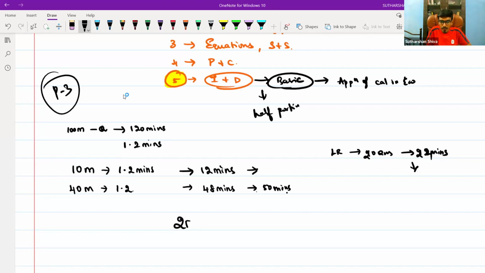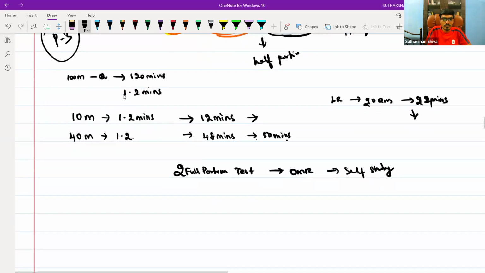Minimum 2 full portion tests are required, writing in OMR. You need to sit as in exam appearance and write it. Practice it. Those who are doing self-study can also self-practice it. Those who are going to coaching centers will have that taken care of. You need to do it.